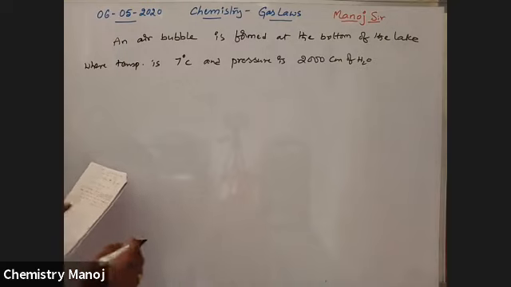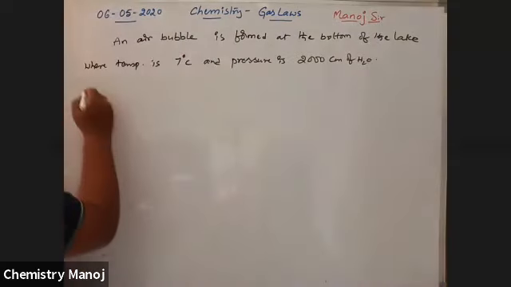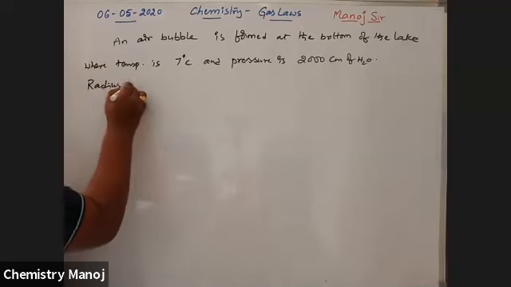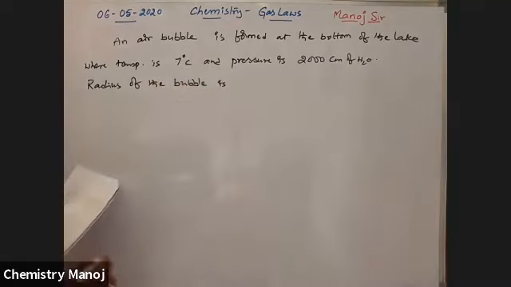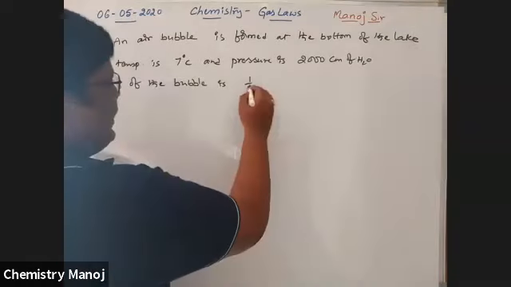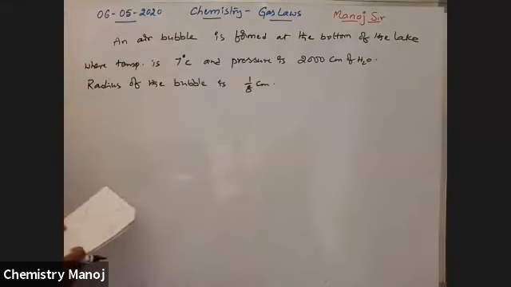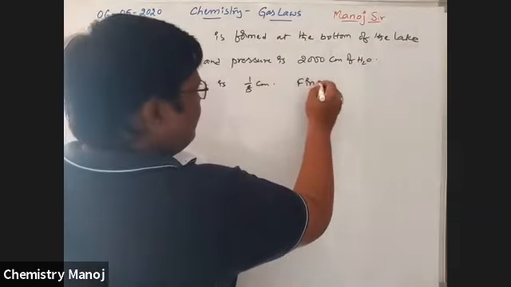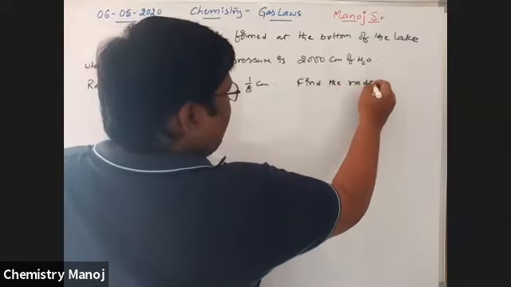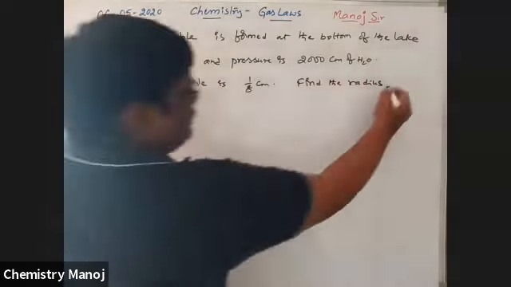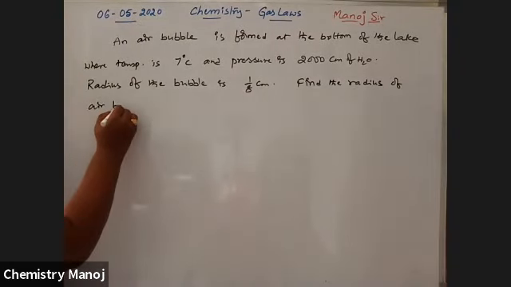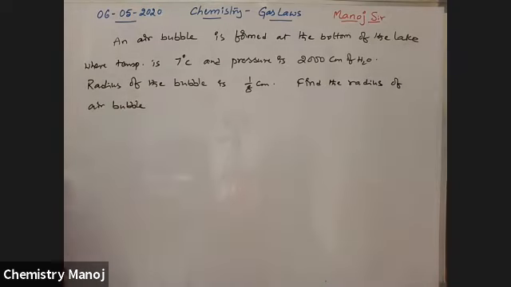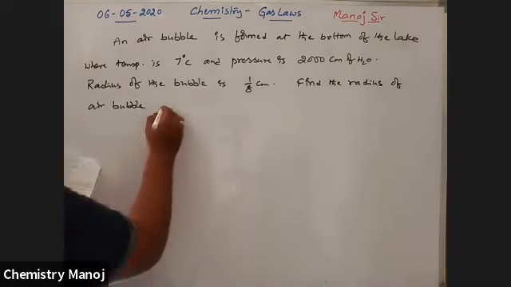The radius of the bubble is 1/8 centimeters. Find the radius of the air bubble at the surface of the lake.